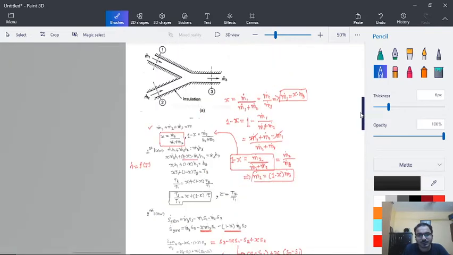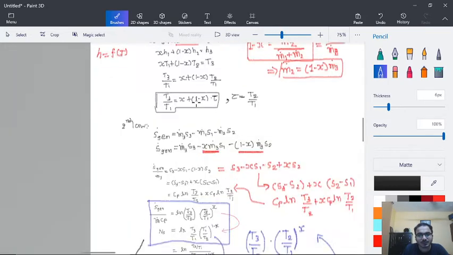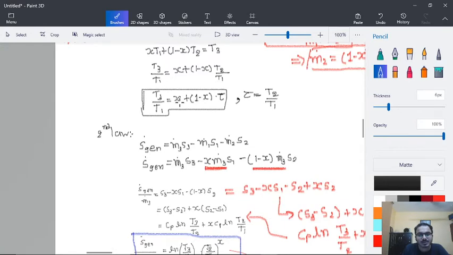Here, instead of T3 by T1, we can write x plus (1 minus x) into tau.